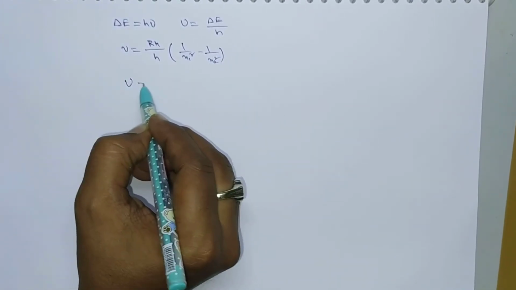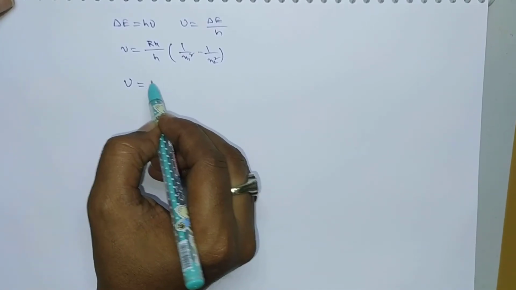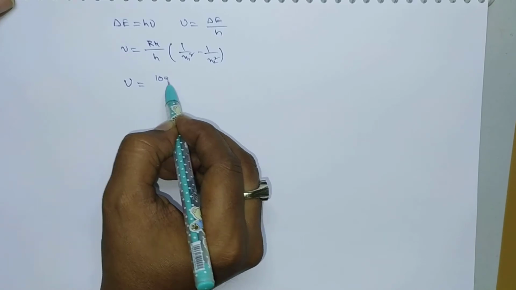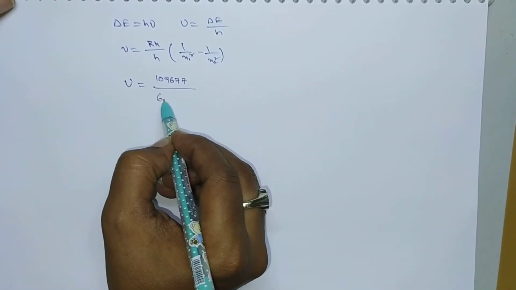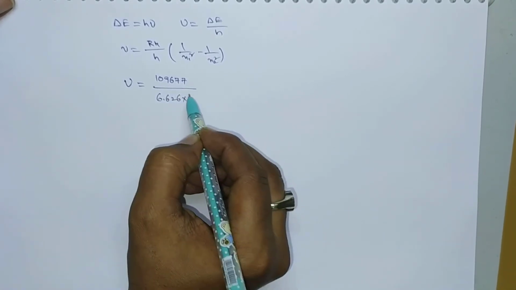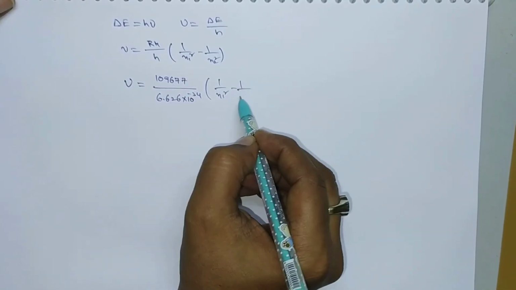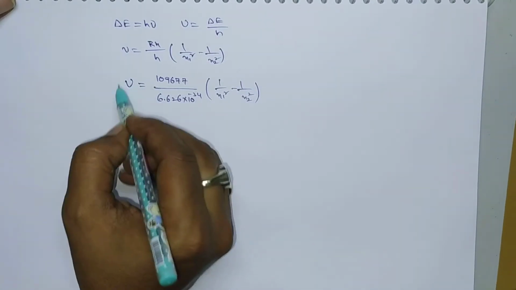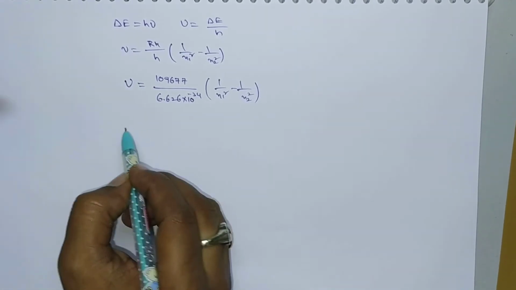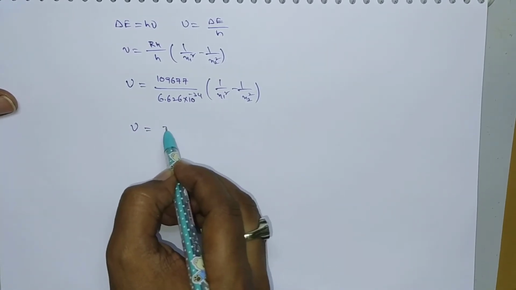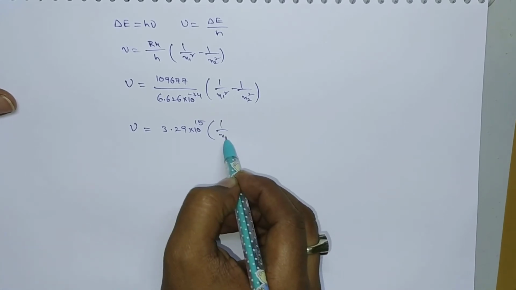So here nu is equal to, by substituting the R value, where R means the Rydberg constant, which is nothing but 109677 centimeter inverse, divided by h, the Planck's constant 6.626 into 10 power of minus 34, into 1 by n1 square minus 1 by n2 square. This is the frequency, expressed in hertz. By simplification, we get nu equal to 3.29 into 10 power 15 into 1 by n1 square minus 1 by n2 square.